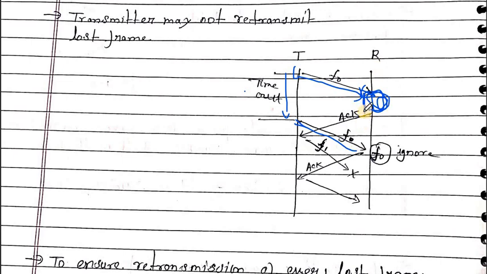So the acknowledgement will be delayed a little. Here is the time at which the acknowledgement would have to come, but due to the processing at the receiver end, the acknowledgement comes late, and the transmitter sends F0 without receiving the acknowledgement. Now after some time, the transmitter receives the acknowledgement, and then the transmitter sends the next frame.